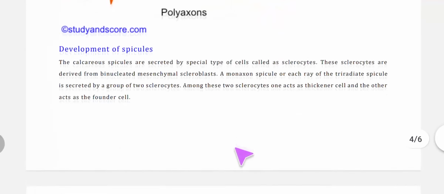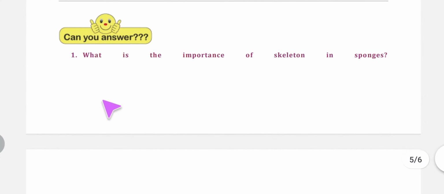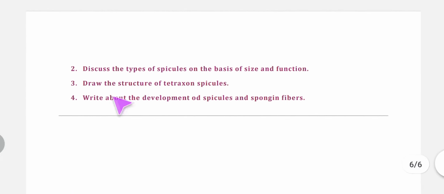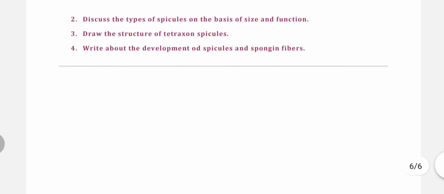Now here we have some very interesting questions. What is the importance of a skeleton in sponges? You can write the answers in your assignment copy. Then discuss the types of spicules on the basis of size and function. Draw the structure of tetraxon spicules. Write about the development of spicules and spongin fiber. How these spicules and spongin fiber develop. Here you have to write the whole process with diagram. Thank you.